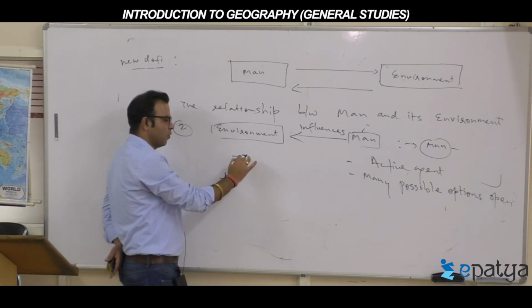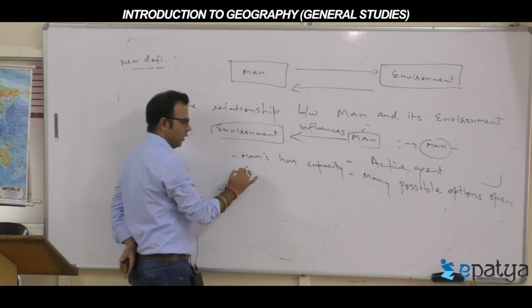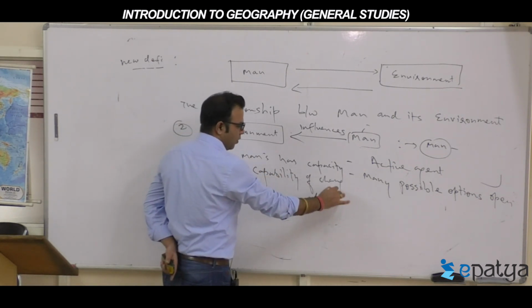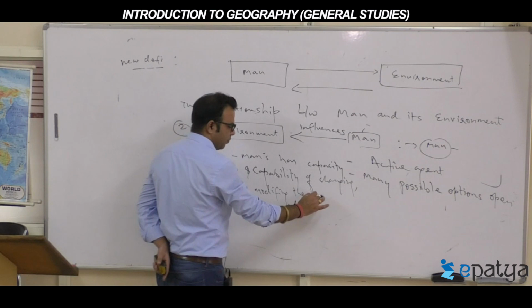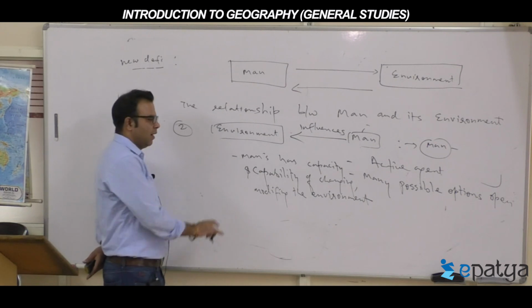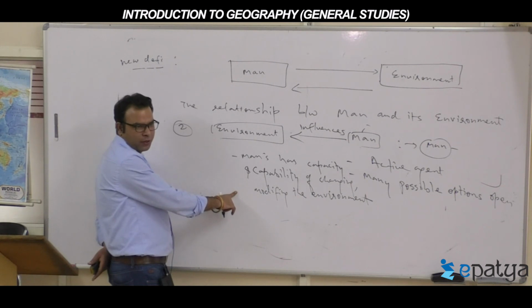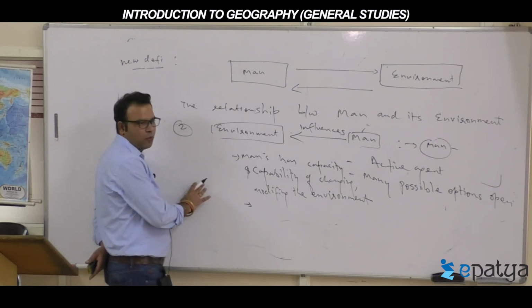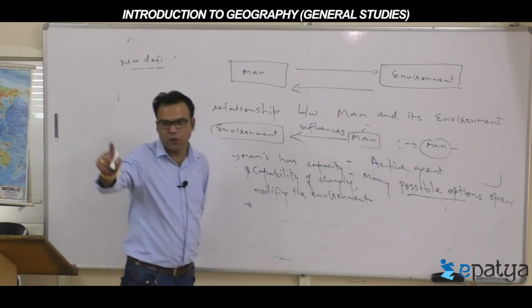Such kind of thought holds that man has the capacity and capability of changing and modifying the environment. Man has the capacity and capability of changing and modifying the environment. Okay, this viewpoint where various possible options emerge for humans, this thought is called what?